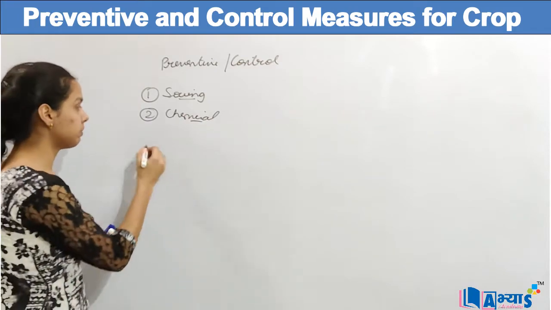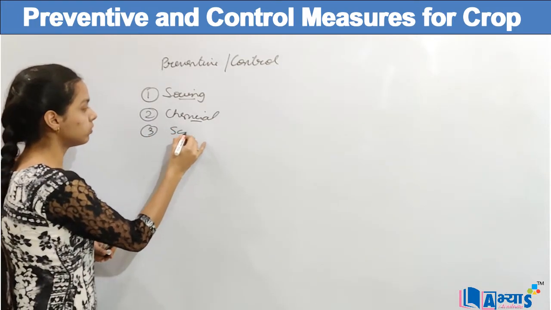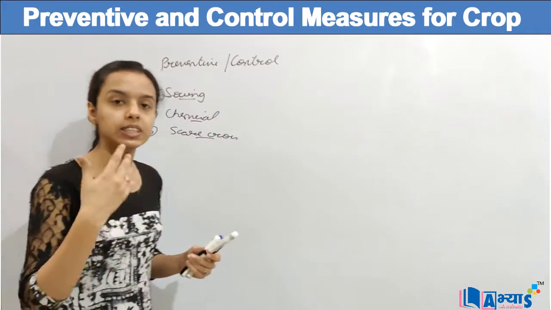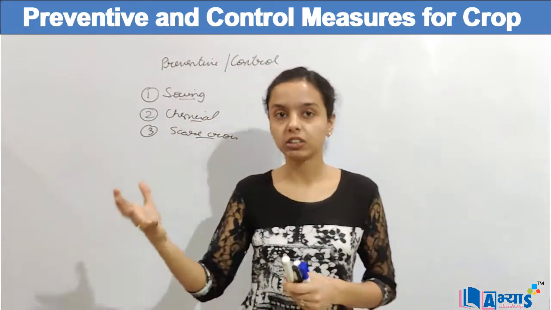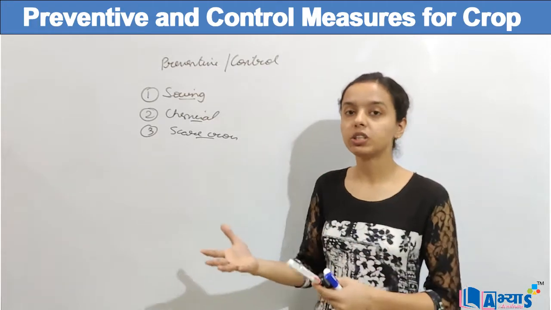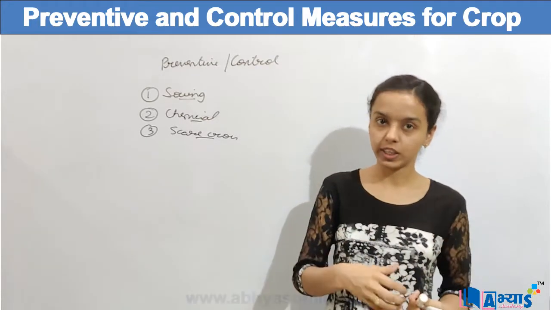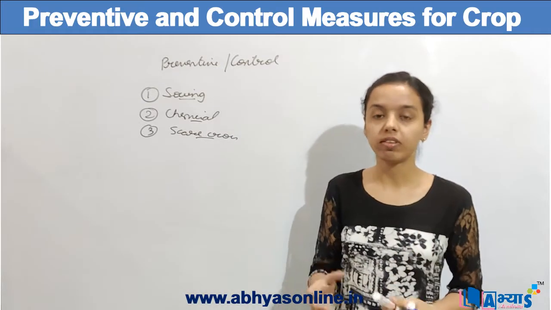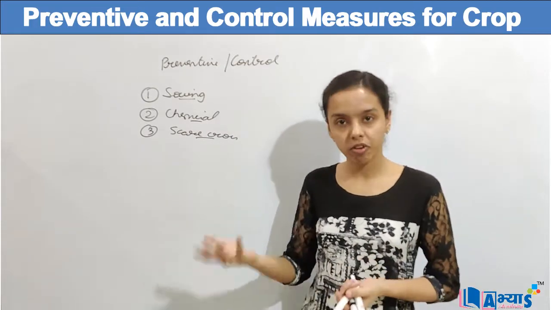And sometimes a scarecrow is also used. This scarecrow will scare the birds so that they can't come into the field, because basically birds are a source of pollination, and if they come, they transfer the seeds to the other crop, and that is why the crop will also lose its fertility.